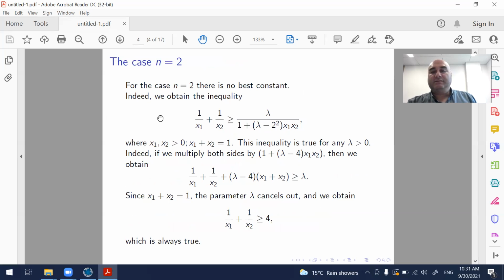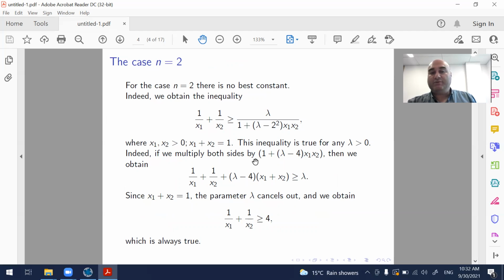Let us start investigating this inequality case by case. Let us start with the case n equals 2. N equals 1 is a trivial case, so I will not discuss it here. For the case n equals 2, there is no best constant. Indeed, we obtain this inequality. Here, x1, x2 are positive, the sum of x1 and x2 is 1. You can check that this inequality is true for any lambda greater than 0. Let us do this together.